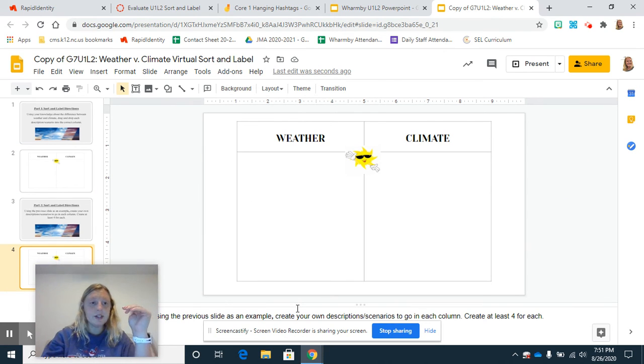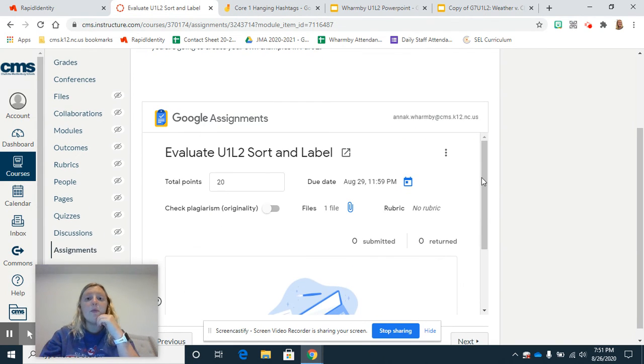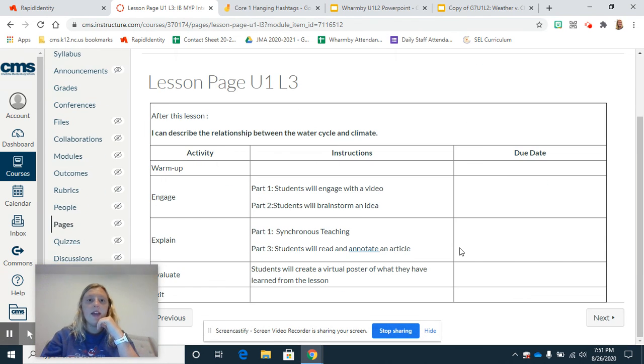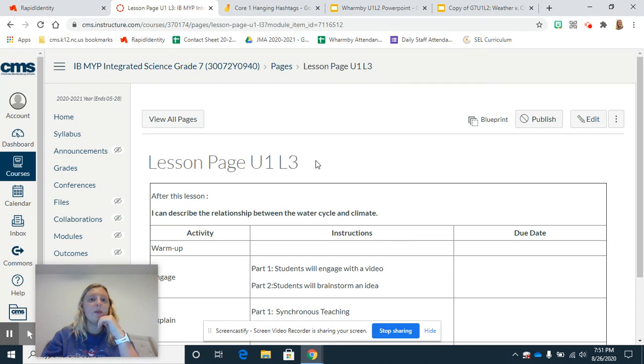You're going to put 3 weather situations and 3 climate situations. Once you finish that, you're going to submit it in the Google Assignments. And then you are going to be done for the day. Once you hit Unit 1, Lesson 3, you are done for the day. We are only working on Unit 1, Lesson 2.